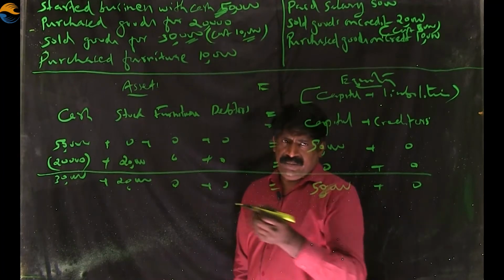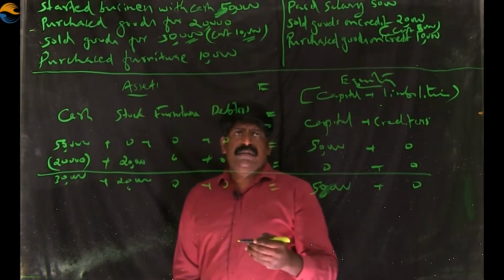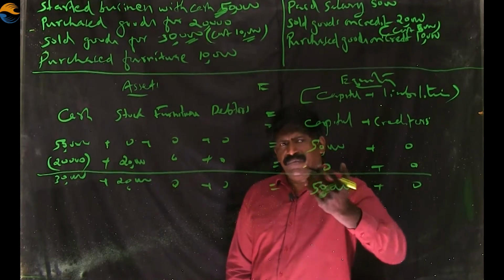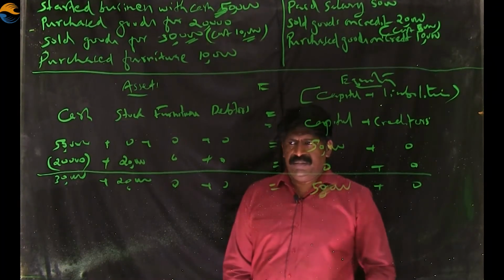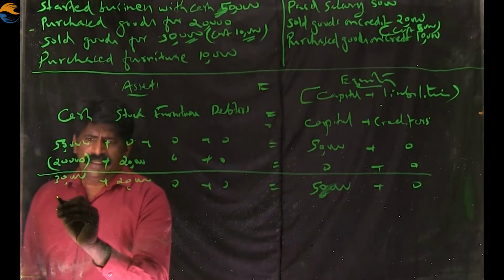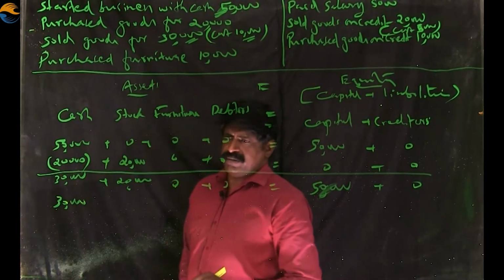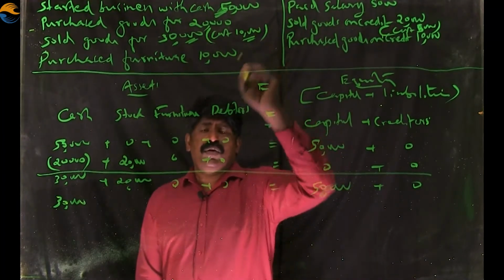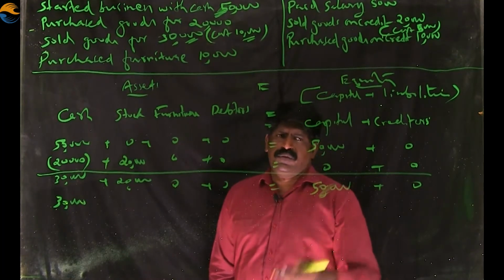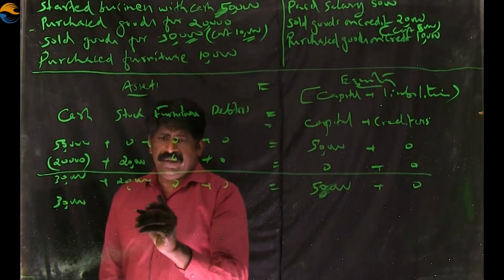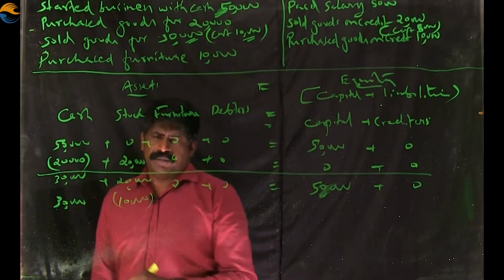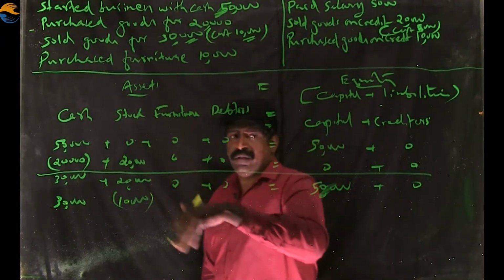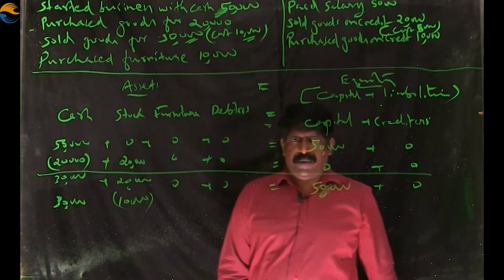What happened to these items? 30,000 comes into the business. When we sell goods, cash inflow happens. Cash comes into the business. Definitely, cash 30,000 comes into the business. But the cost is only 10,000. The value of the goods we sold was only 10,000. The stock reduces to 10,000. When we sell goods, goods go out, means stock goes out. Stock reduces to 10,000.